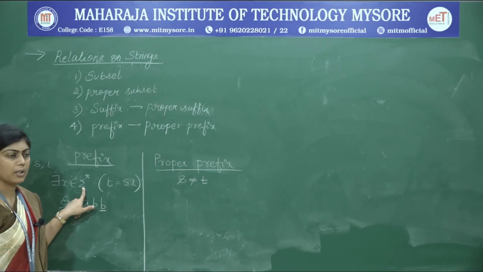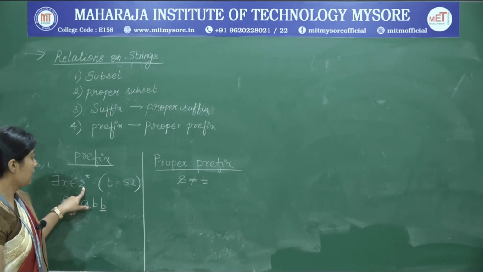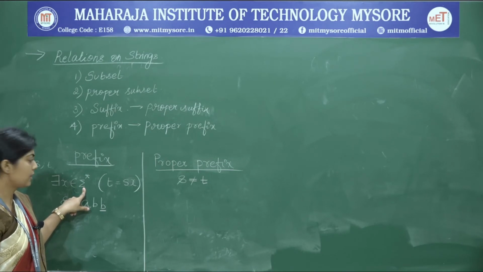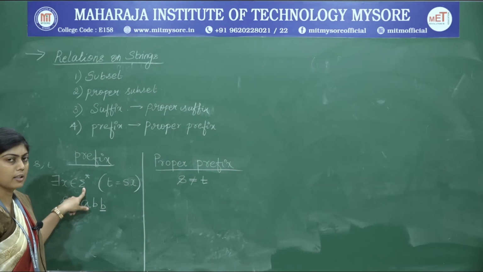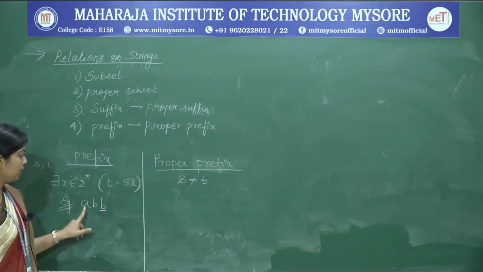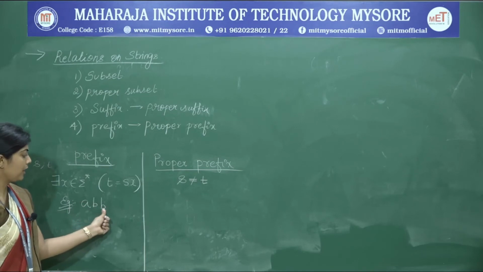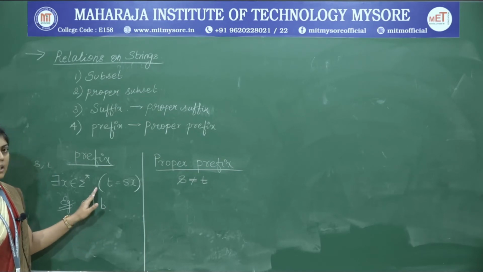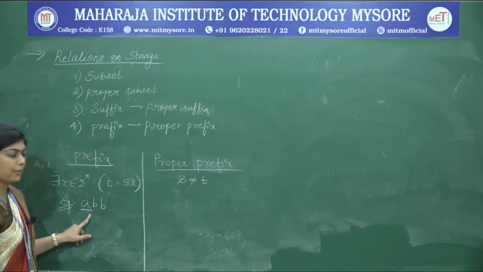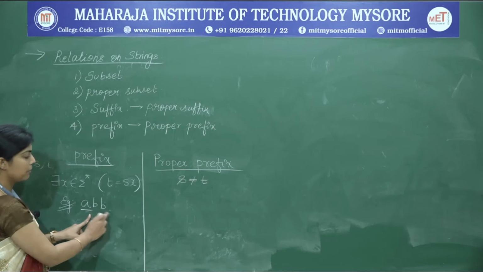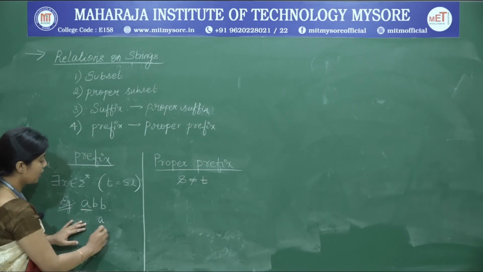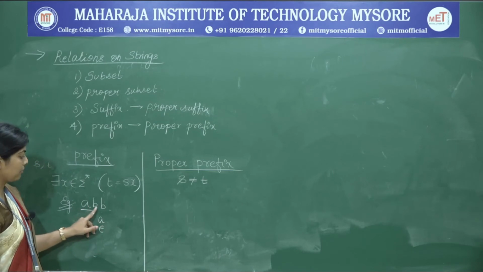So, sigma star can be defined as the union of sigma to the power of 0 up to sigma to the power of infinity. It is an infinite set. We will take up the same example ABB and find out what the prefixes of the string ABB are. A is a prefix of ABB. Imagining that epsilon was here, epsilon is also a prefix of ABB.